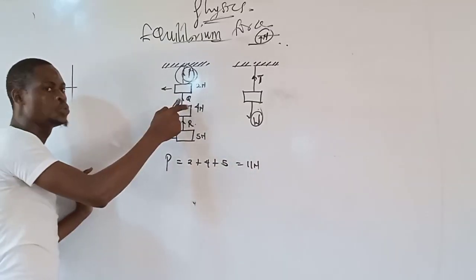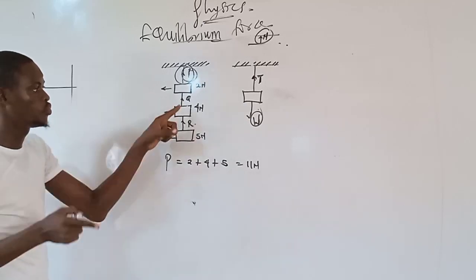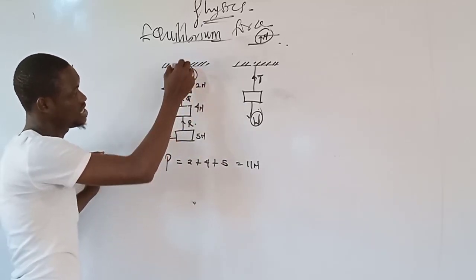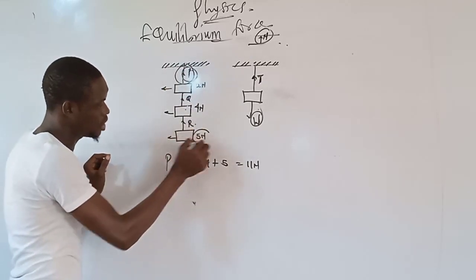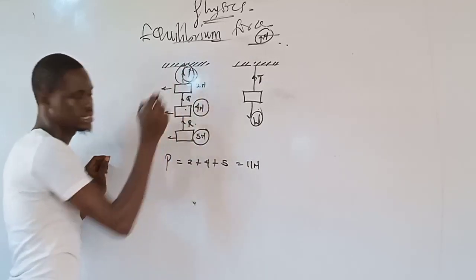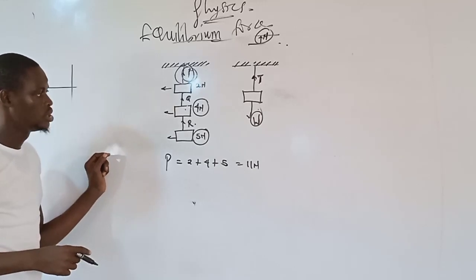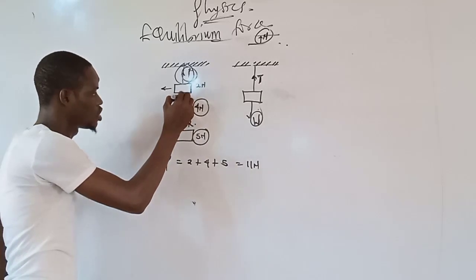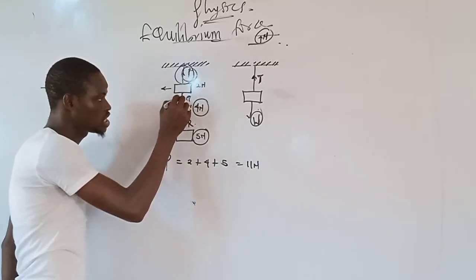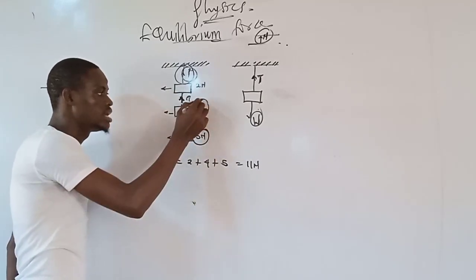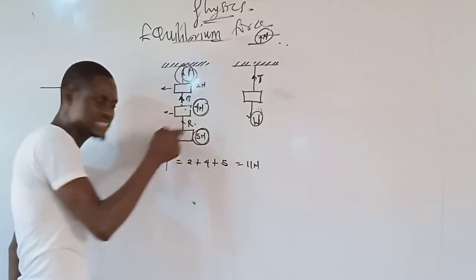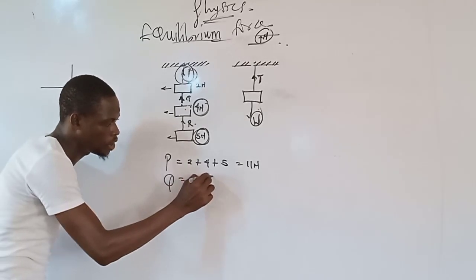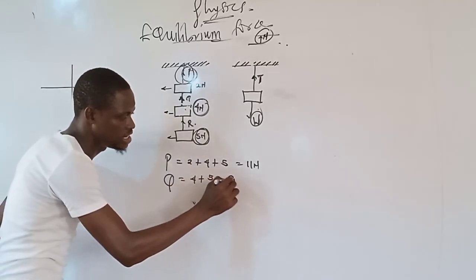Now, tension in Q. The only weight acting on Q is this weight that is acting on it, and this weight that is acting on it. The force acting on this rope Q is its own weight and the weight that is below it. So the tension in Q should be equal to 4 plus 5 Newton, which is equal to 9 Newton.